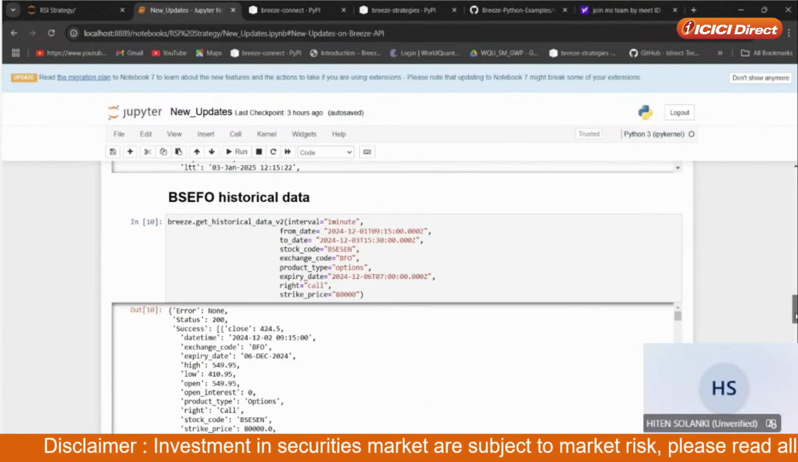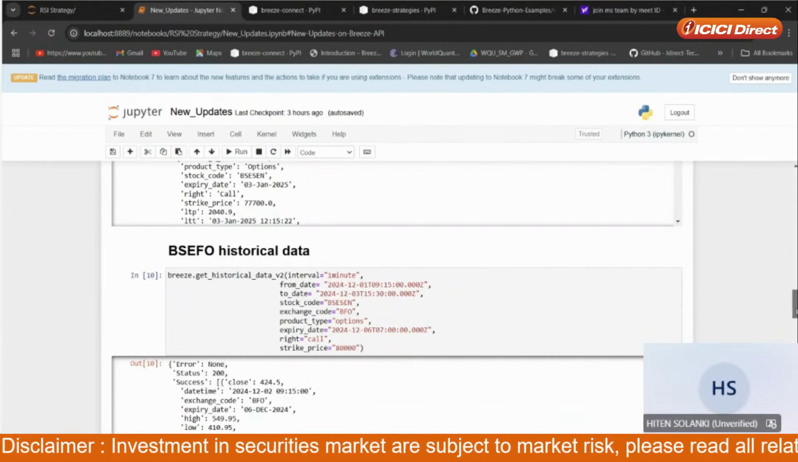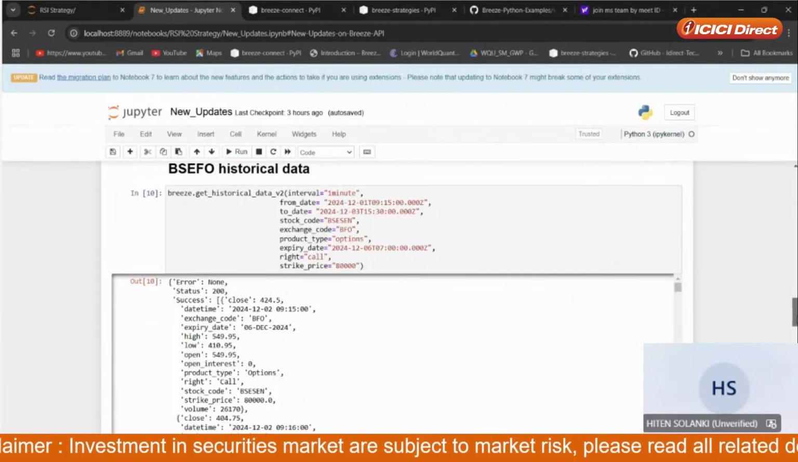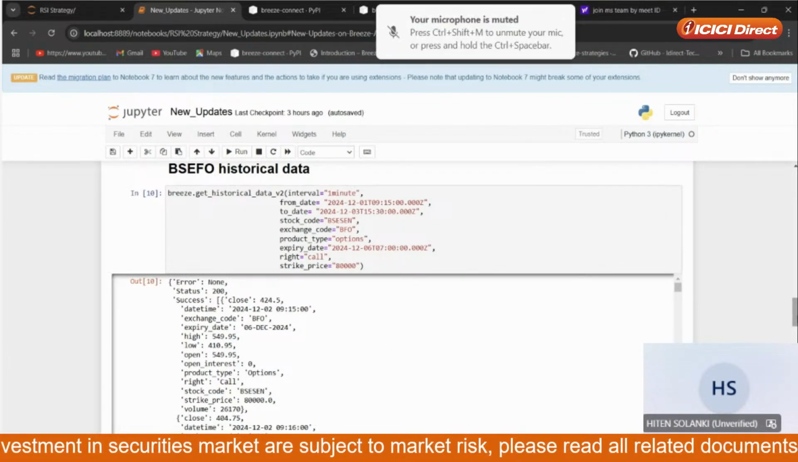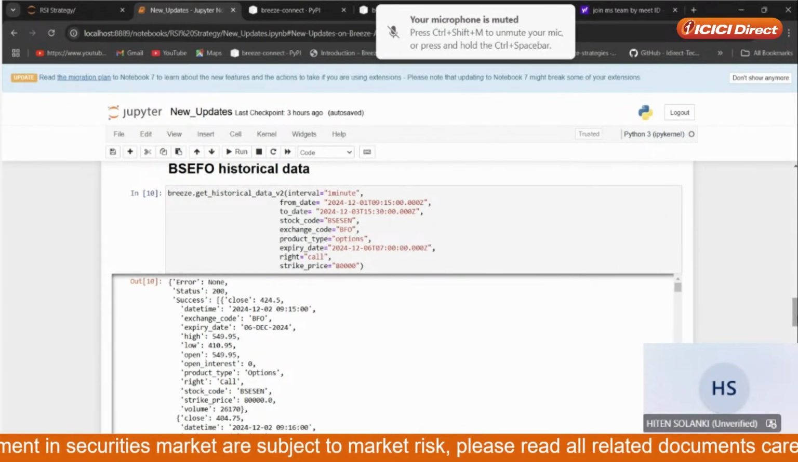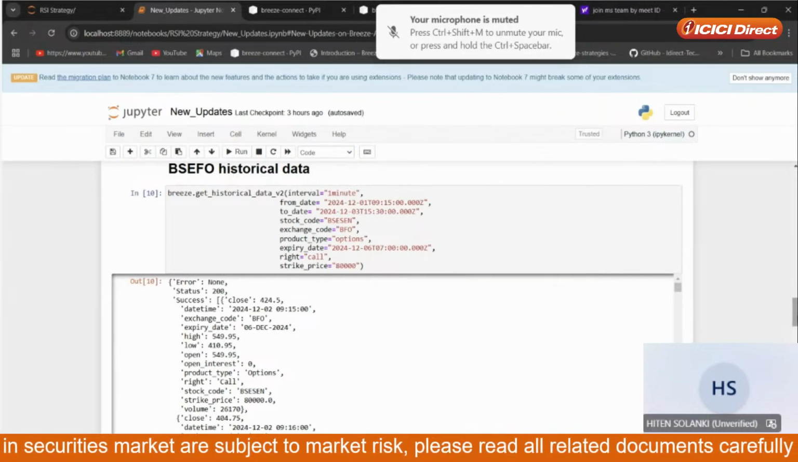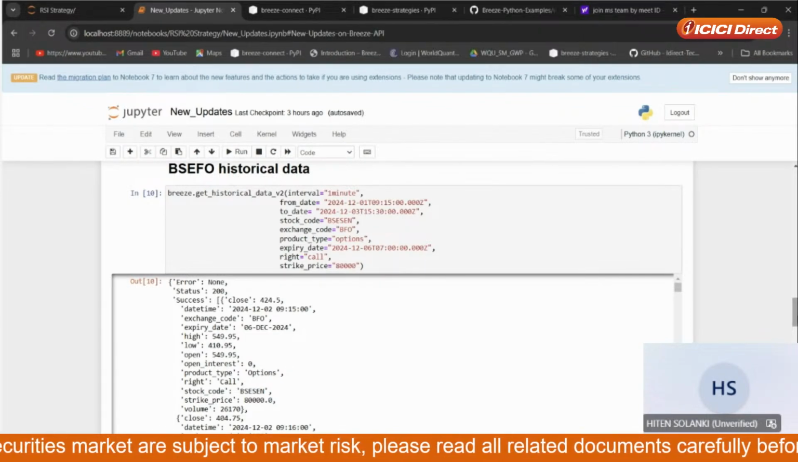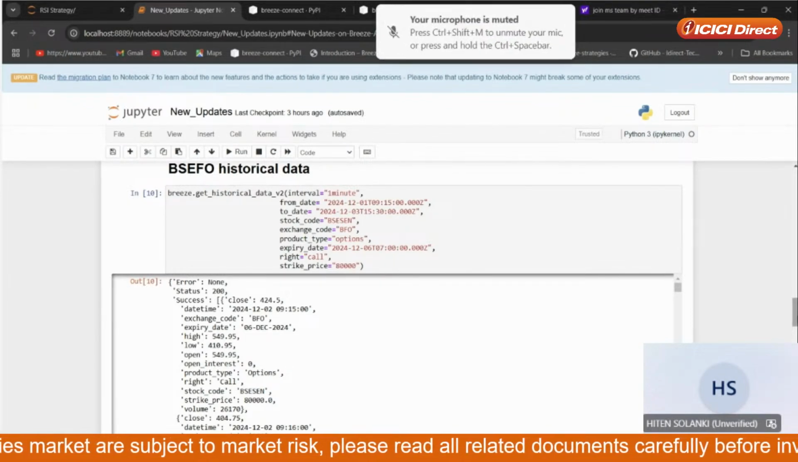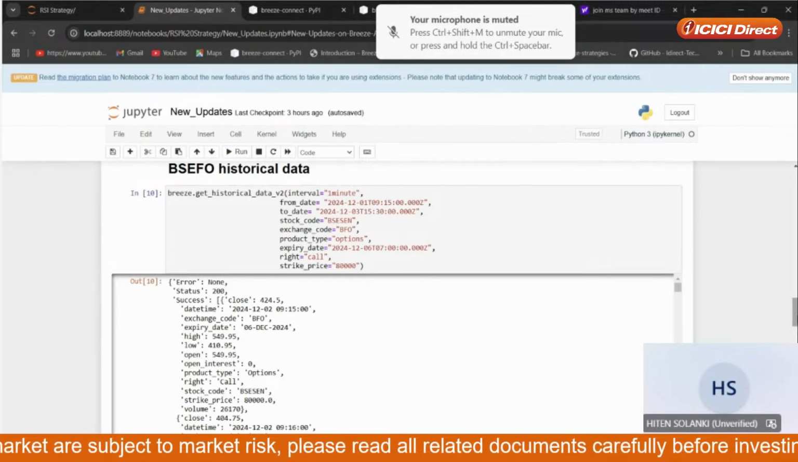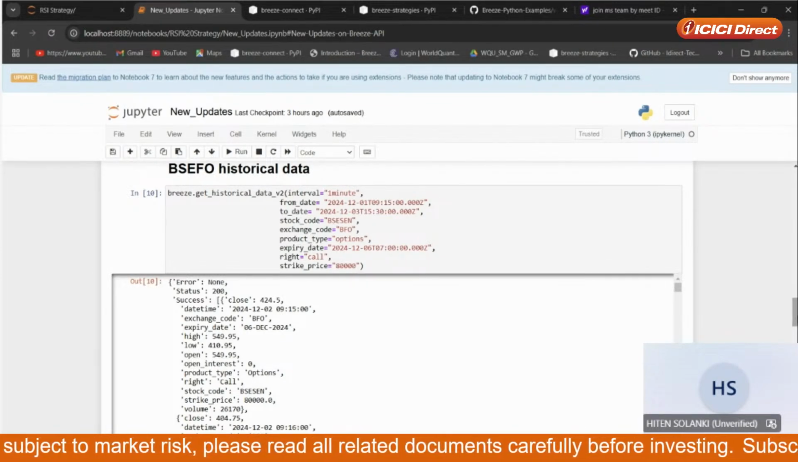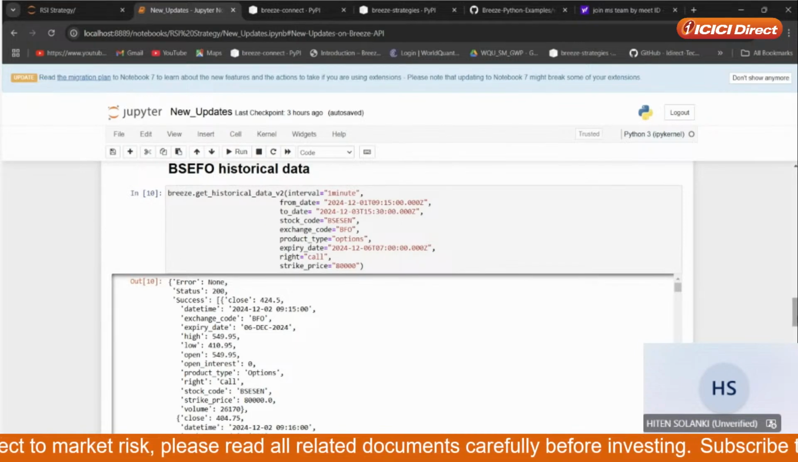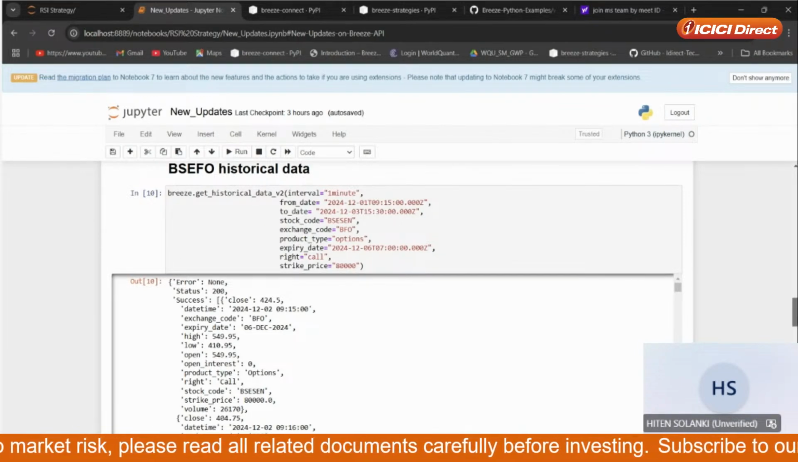So here again the data has come in JSON format. It's very much simple, like how you place an option order on the place order page of the website, the parameters you pass. So here also in the same terms, in the historical data SDK, you need to pass for which contract you need to fetch the data. So you need to pass all those parameters here.